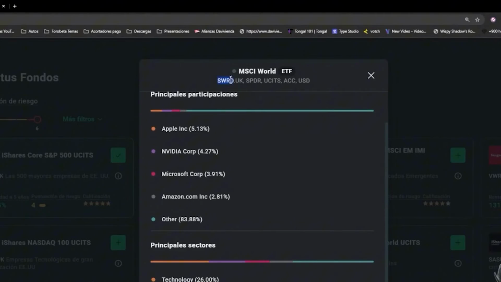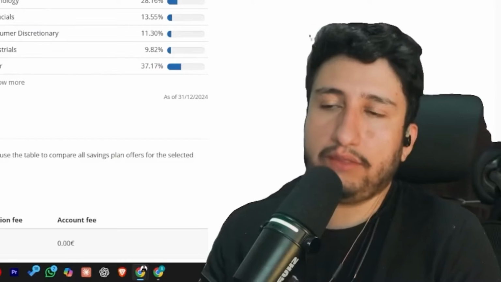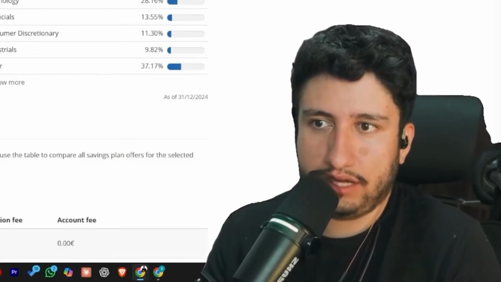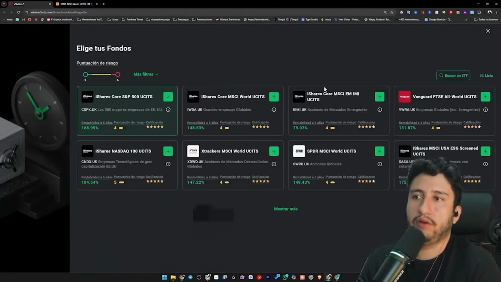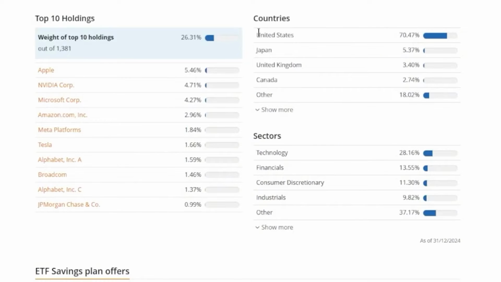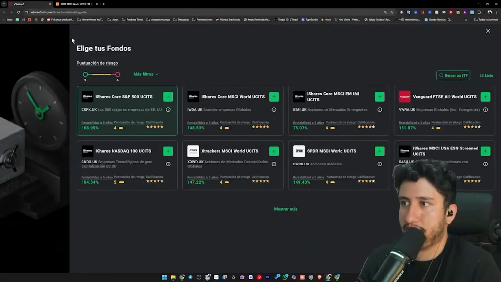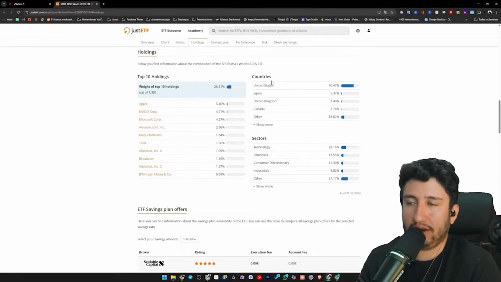What are we planning to do? Once more, we are going to search for this particular item over here, and here we discover something that didn't entirely persuade me, and remember that this is akin to the total market, signifying something like the entire world. What is happening with this particular situation? In various countries, we observed the United States holding a substantial 70%.